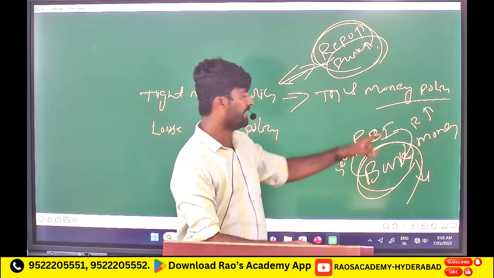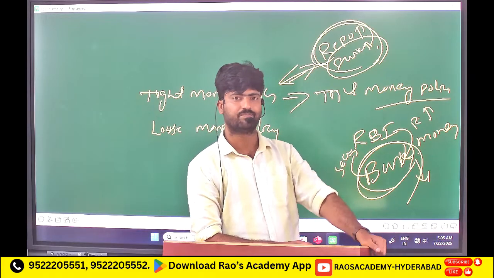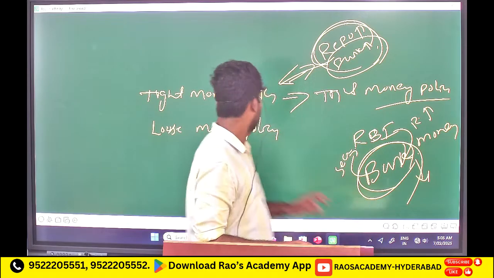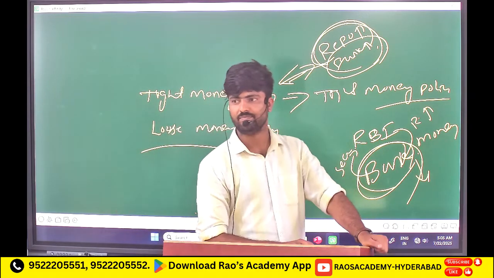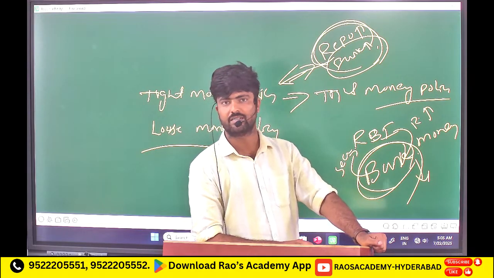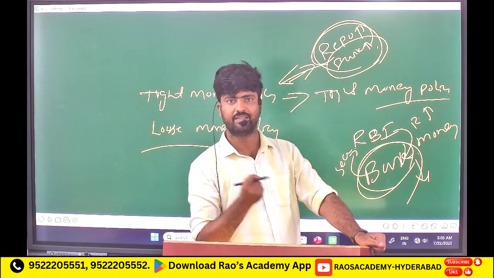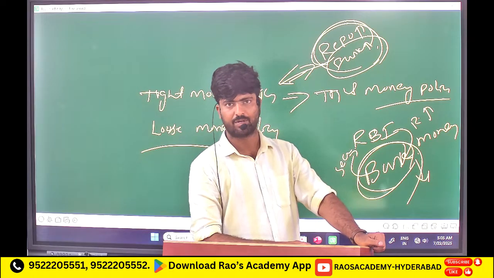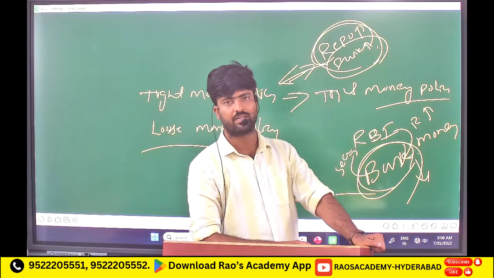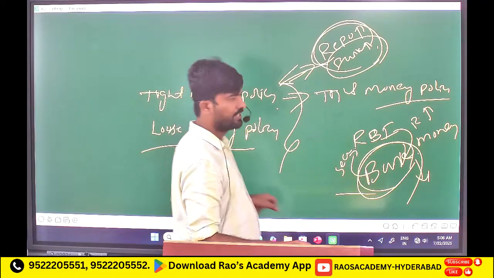Okay? If the interest rate is very less, then what happens? The bank receives more money. Okay, easy money. That mechanism we will call it as loose money policy. Tight money and loose money. Tight money is nothing but if RBI charges more interest, then the lower bank receives less money. That process we call it as tight money policy. If the lower bank gets money very easily and a higher amount, that mechanism we will call it as loose money policy. Right? So it is associated with the bank rate and repo rate.